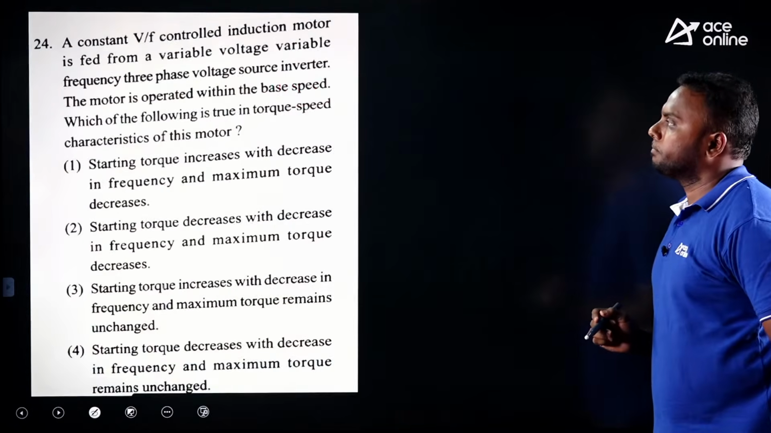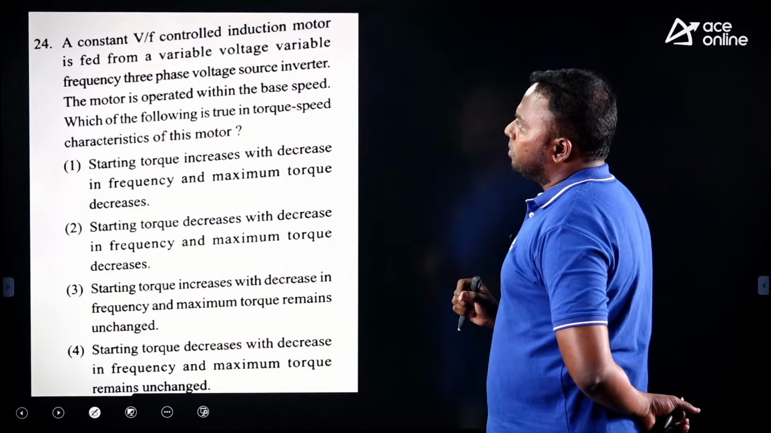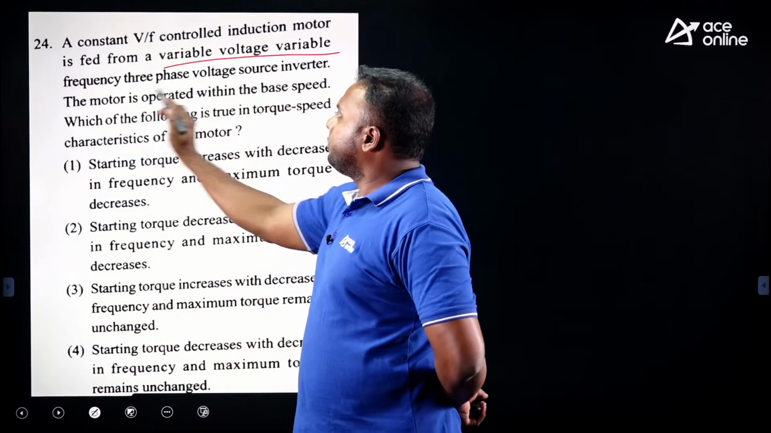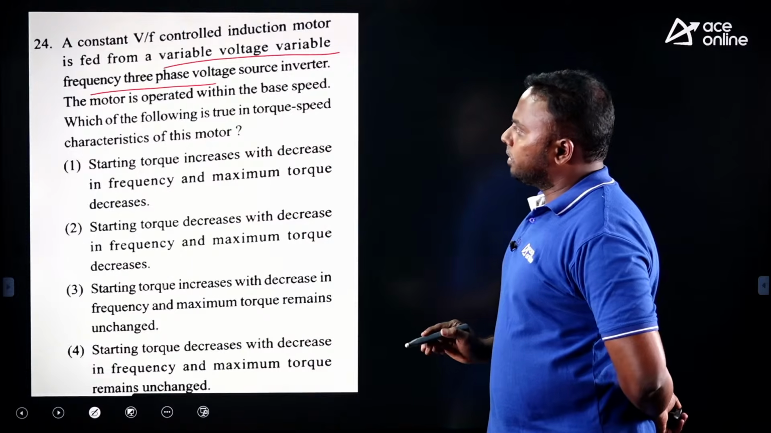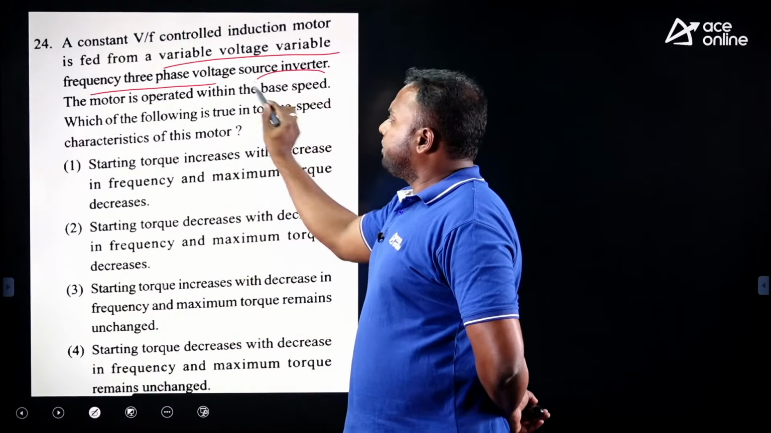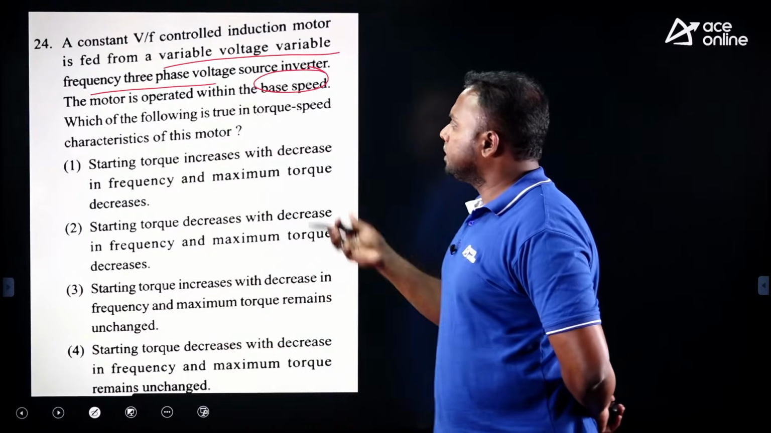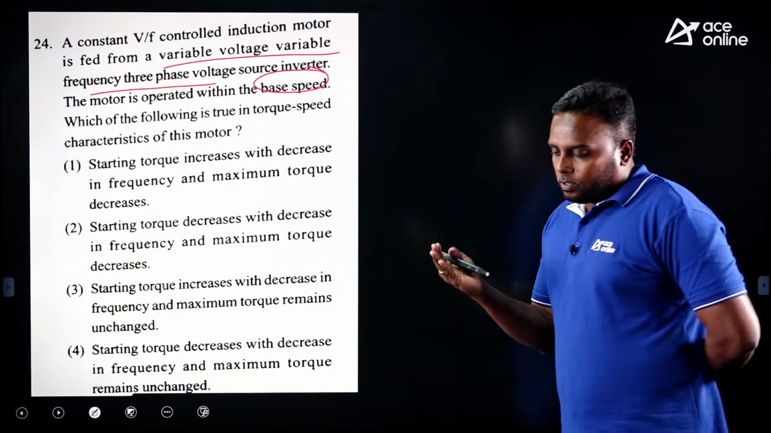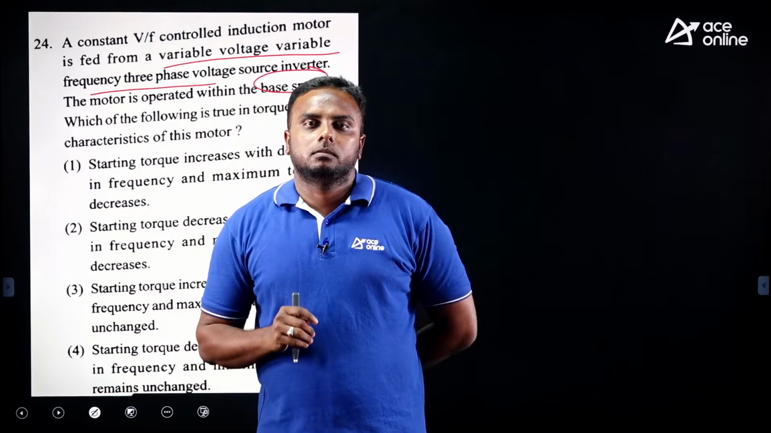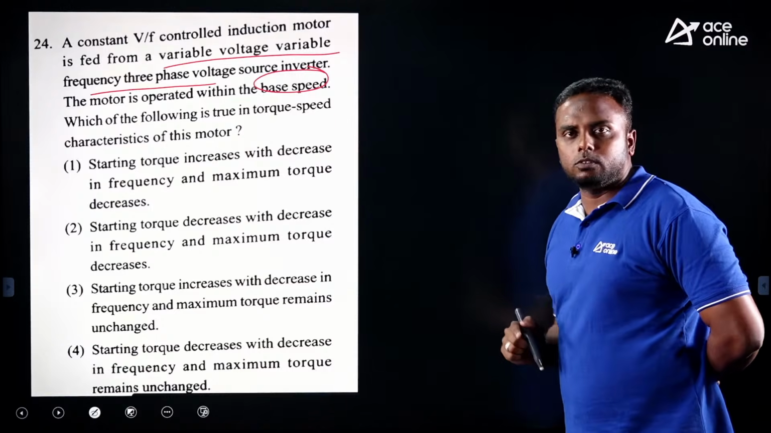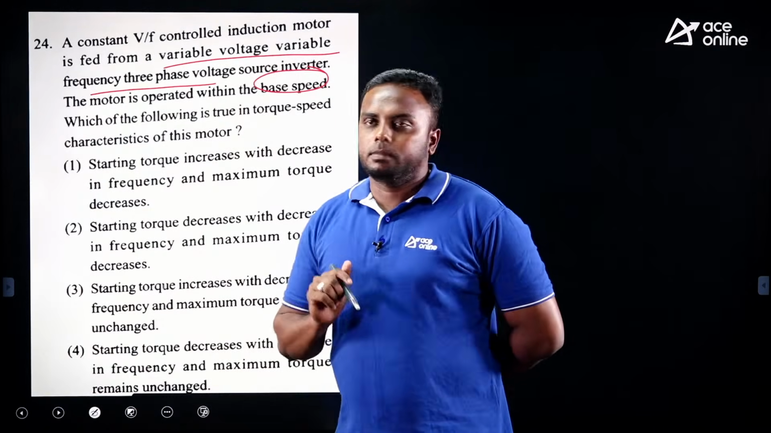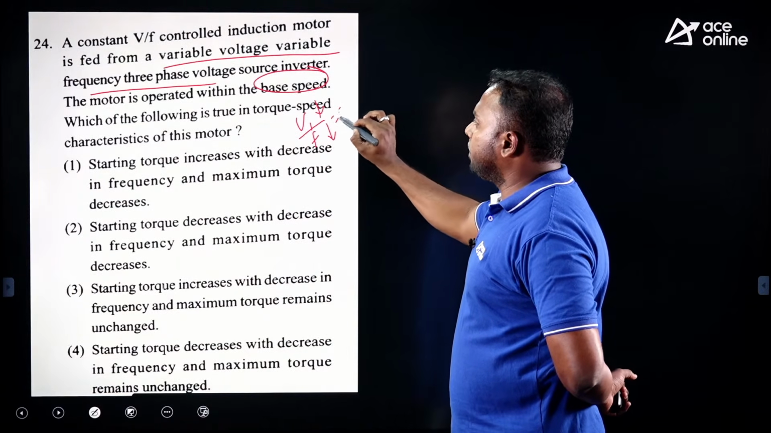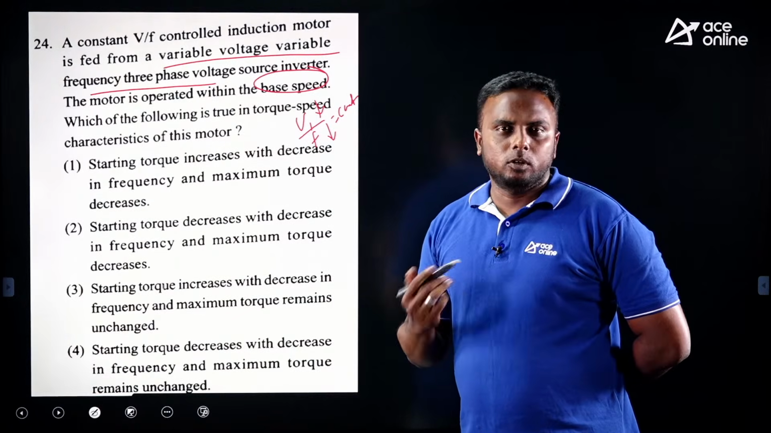Okay, next. A constant V by F controlled induction motor is fed from a variable voltage, variable frequency voltage source inverter. The motor is operated within the base speed, meaning below rated speed. Which of the following is true in the torque speed characteristic of this motor? If you want to operate the speed below rated, what do we have to do? We have to reduce not only frequency but also voltage, that is V by F control. Both voltage and frequency we have to reduce, such that V by F equals constant for below rated speed, or below base speed.